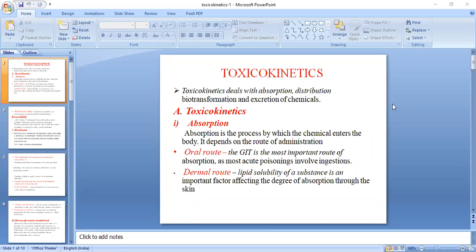All these three different routes of drug administration may show different effects at different time intervals. When someone takes a toxic substance by the intravenous route, they obviously may have a faster effect compared to the oral route. The same with the inhalation route.